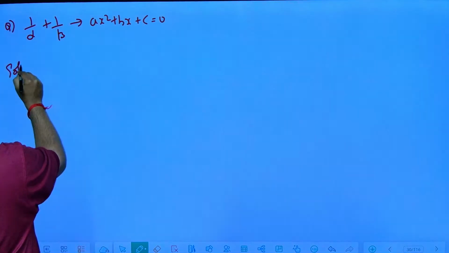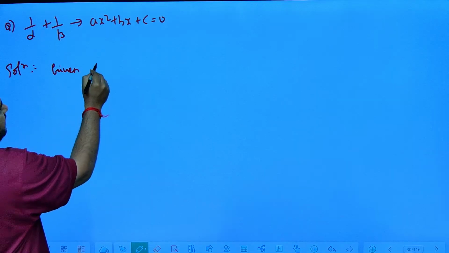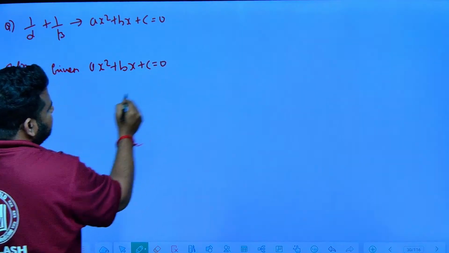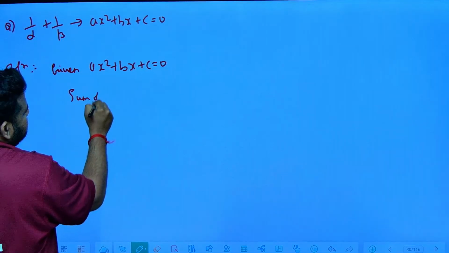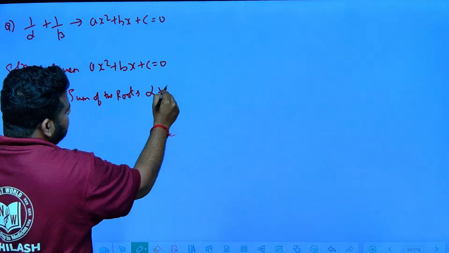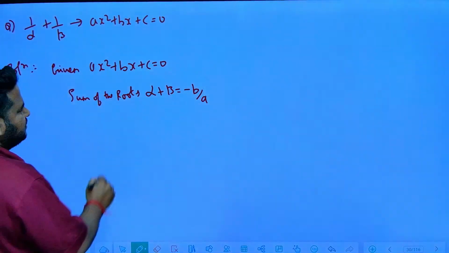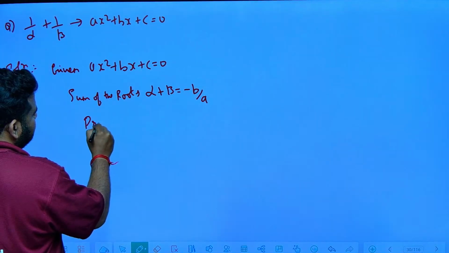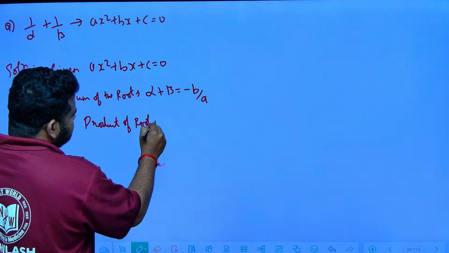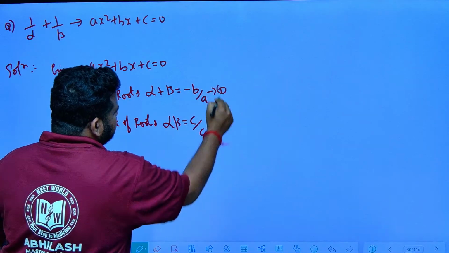Solution. Given ax square plus bx plus c is equal to 0. Now, sum of the roots: alpha plus beta is equal to minus b by a. We have studied this in 10th standard itself. Product of the roots, alpha beta, is equal to c by a. Let this be 1 and let this be 2.